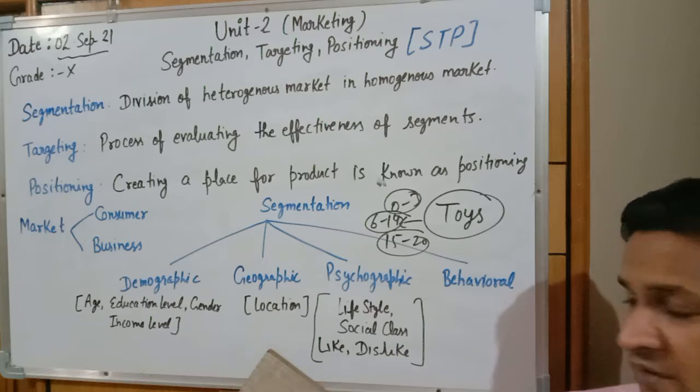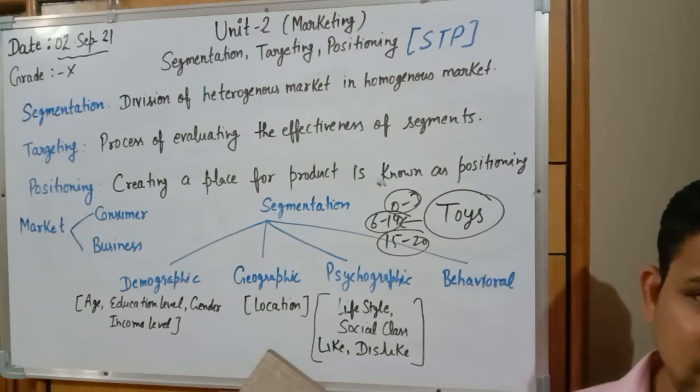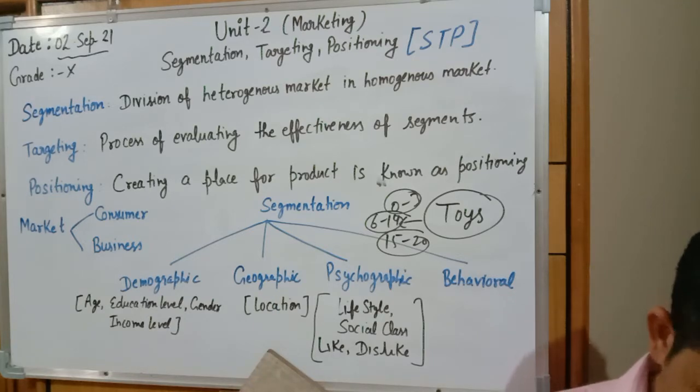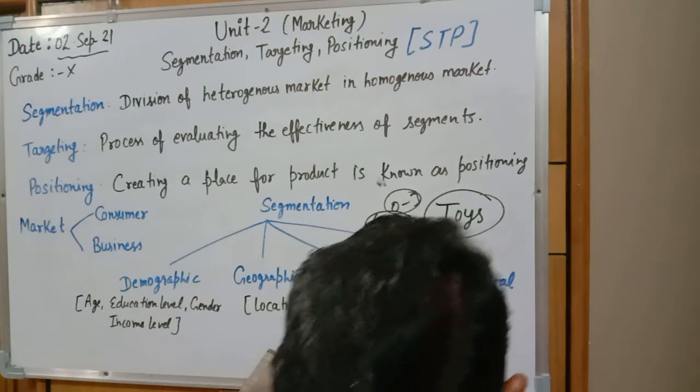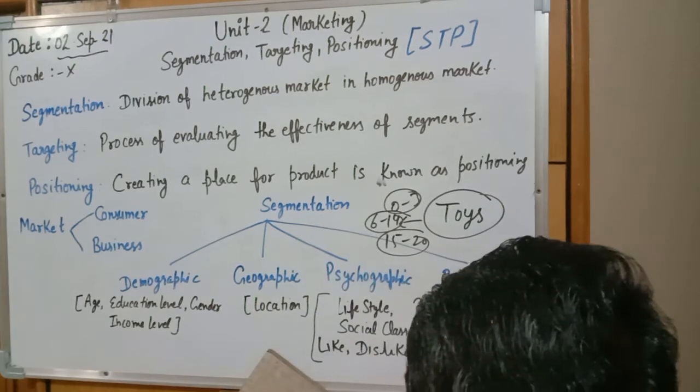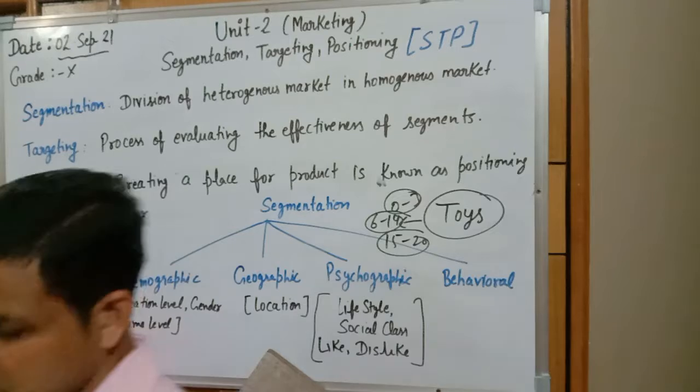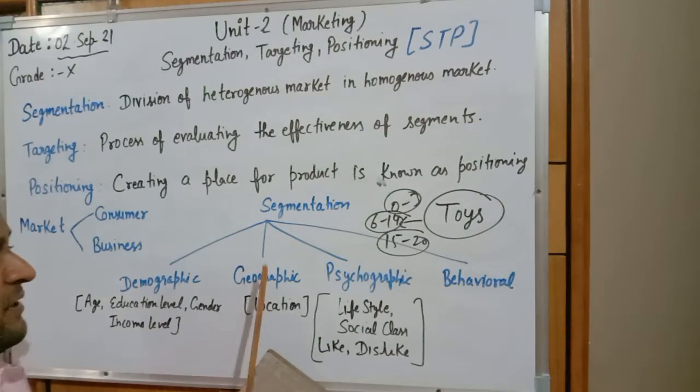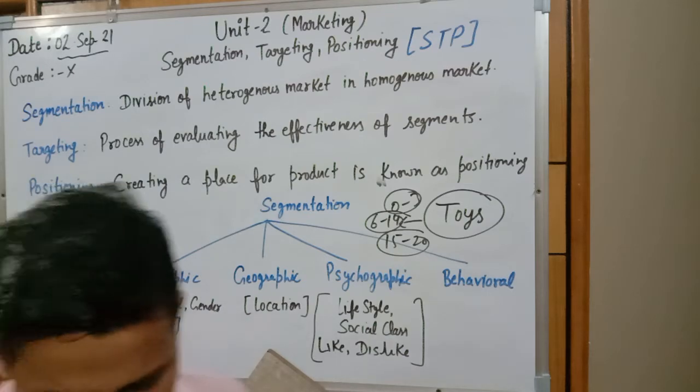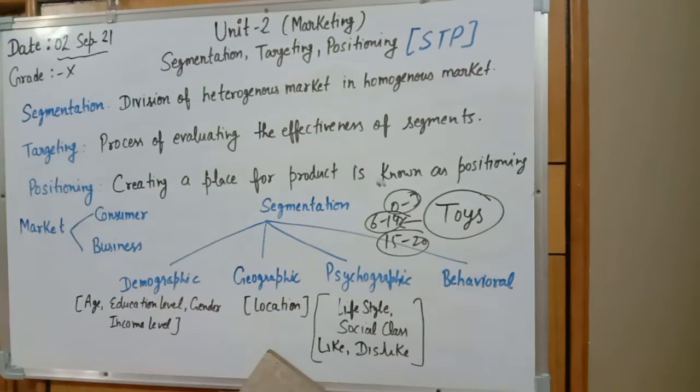This is the concept of the geographic market. It can be on the basis of region, state, or specific climate. Like if you are talking about Himachal, the climate of Himachal is different from Haryana. So it can also be divided on the basis of climate.